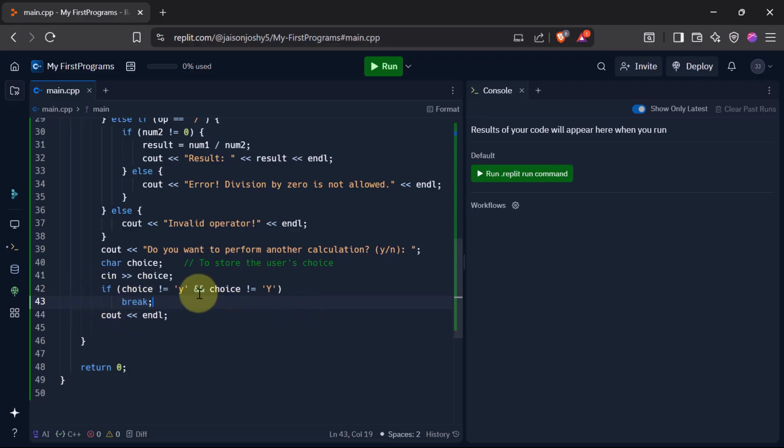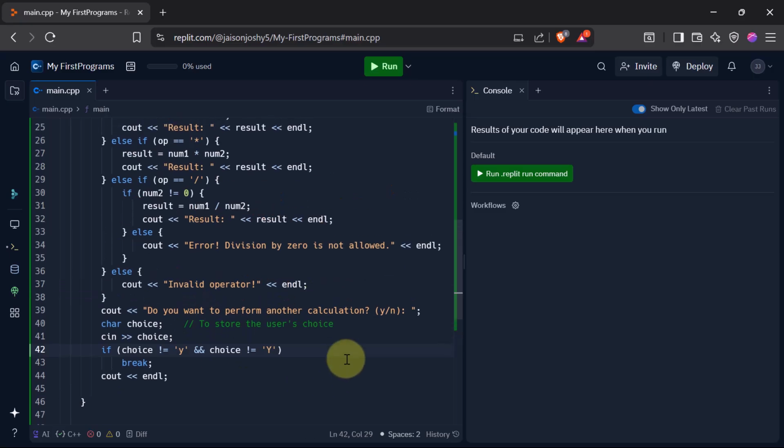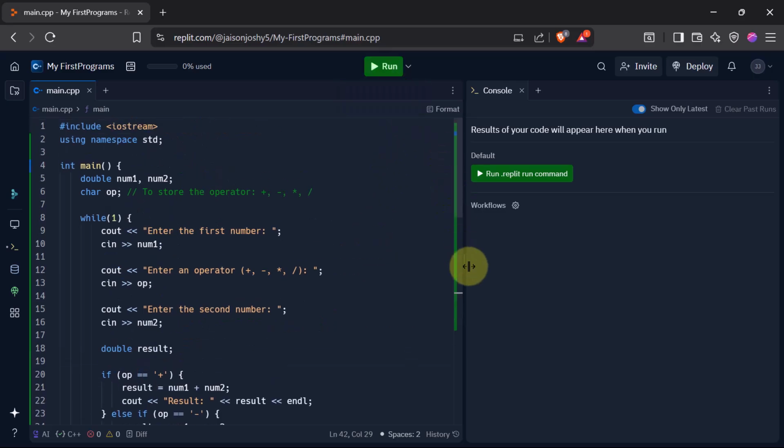And remember another thing, here I have used a double AND. Now what does this double AND mean? We are checking for two conditions here. If choice is not equal to small y or capital Y, because from the keyboard he can either enter small y or capital Y, both of which should be treated as a valid choice. So this is one condition, this is another condition, and both of them should be true. That is why we use this AND. So 2 ampersands means it is an AND operator. Alright, let me run this and see if it is working as expected.